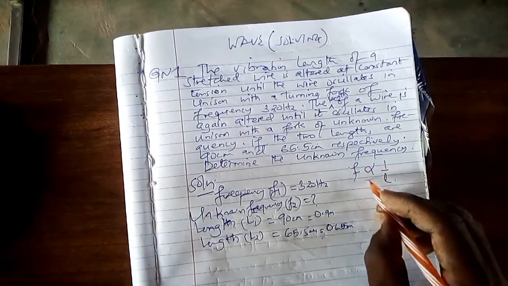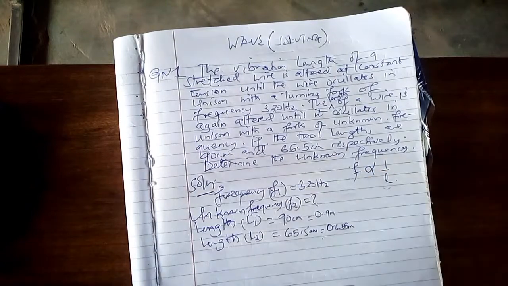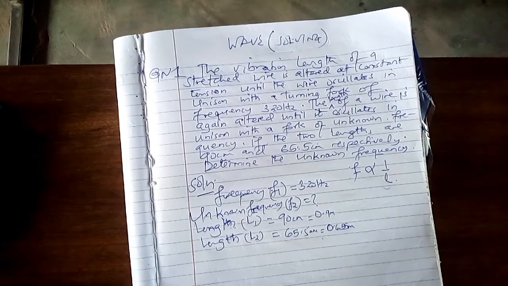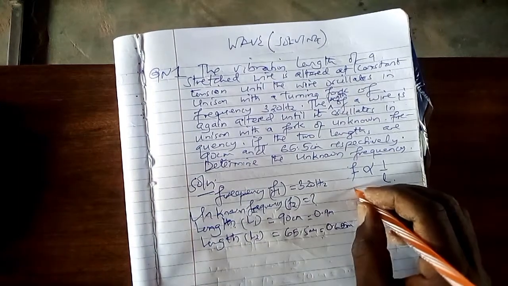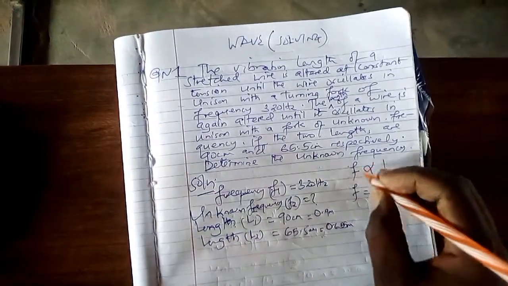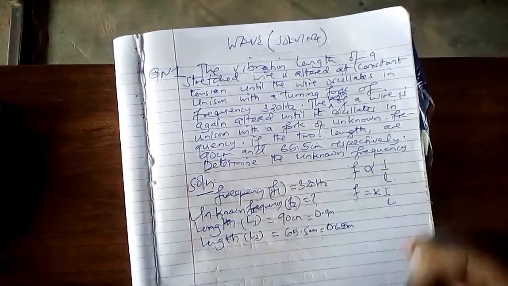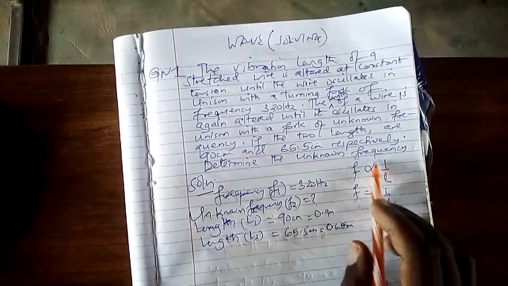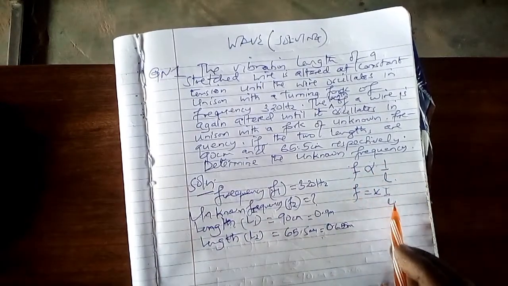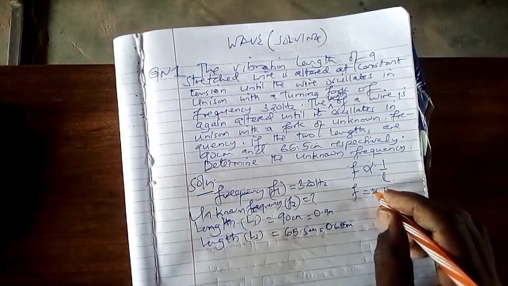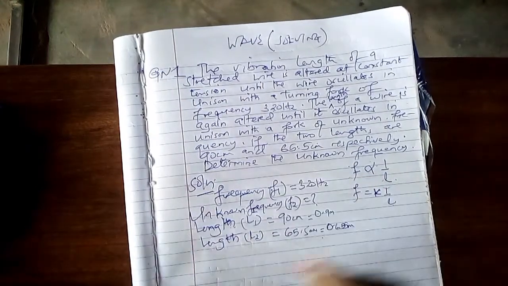Now we remove this proportionality sign. If we want to remove the proportionality sign, we introduce an equal sign with k. So we say f is equal to, instead of writing the proportionality sign, we insert an equal sign with k, but 1 times L. In front of this proportionality sign there is 1 over L, and the proportionality constant is k.